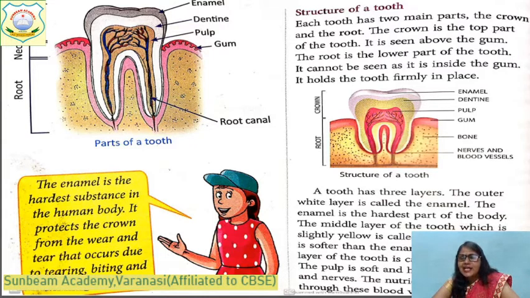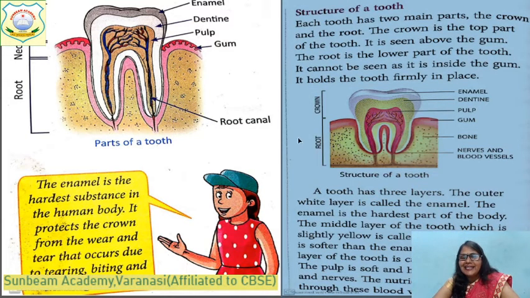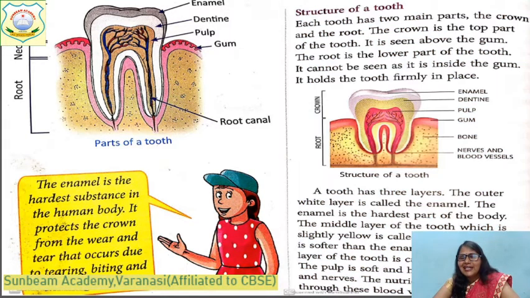And the middle layer of the tooth, which is slightly yellow, is called dentine. In this picture, you can see dentine, this yellow portion. This is dentine. First is enamel. Our tooth has three layers, na? First is enamel, second is dentine. This is softer than enamel.